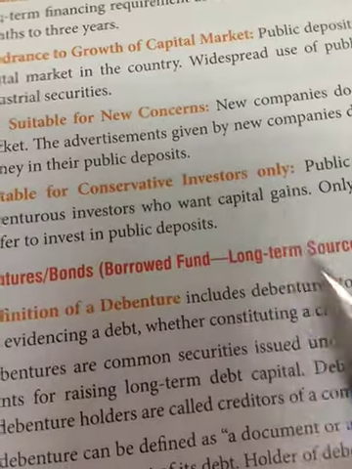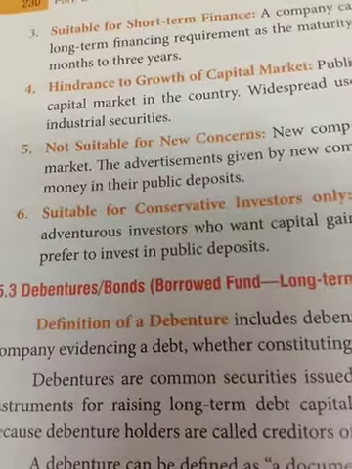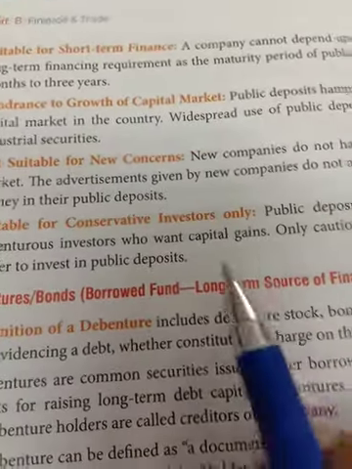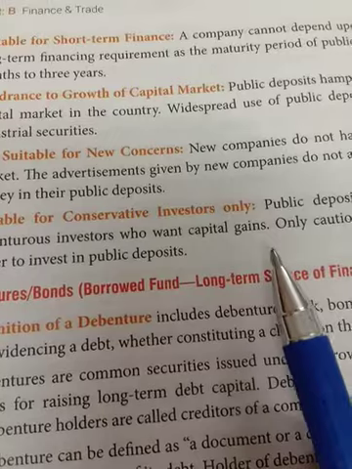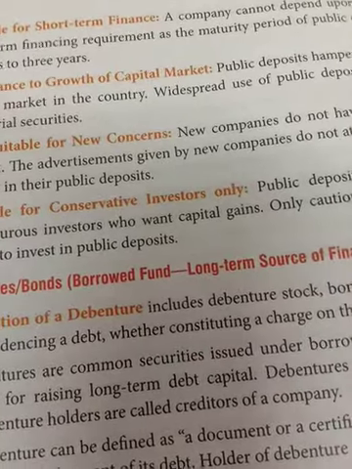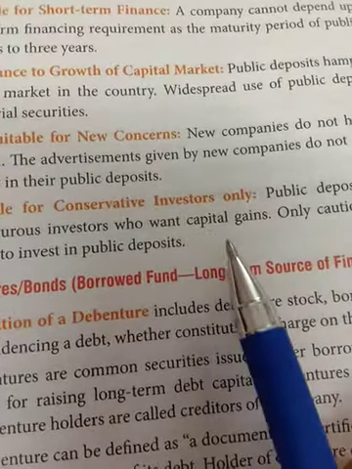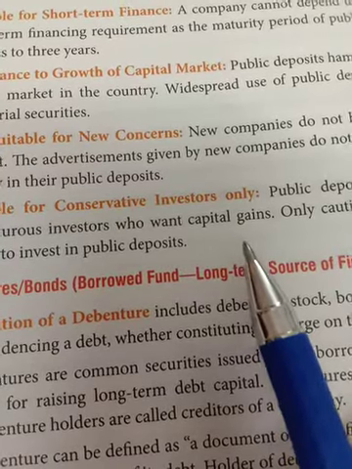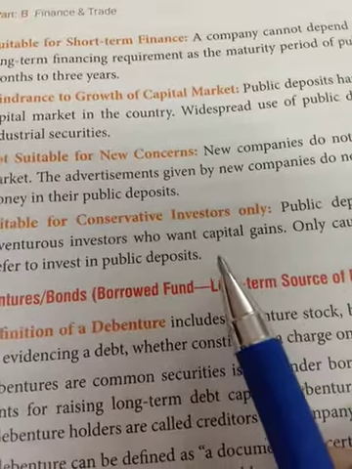Suitable for conservative investors only. Conservative investors means, in the case of public deposit, the interest has to be paid by the company, so the money is only invested by the people who are not that adventurous or do not want to bear the risk.